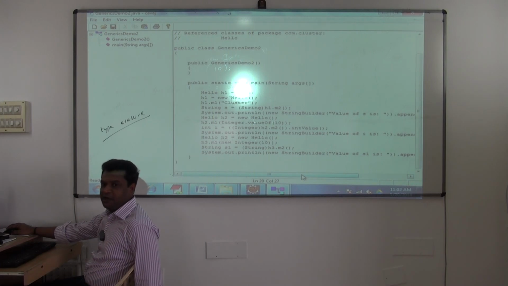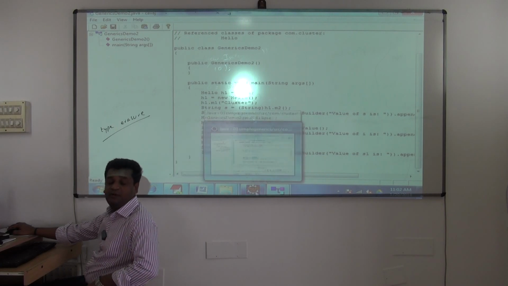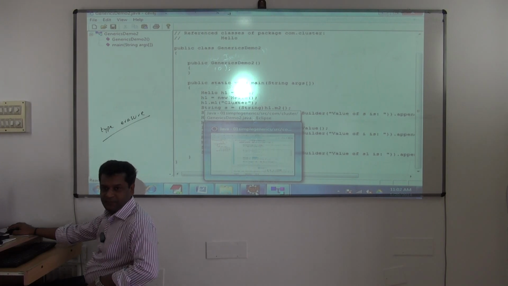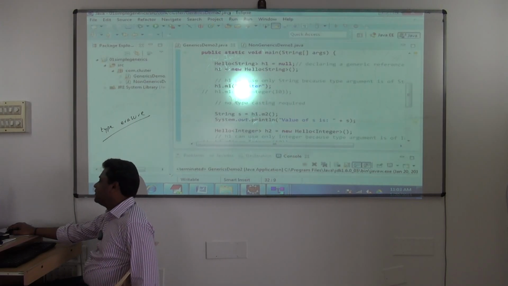Understood? So this is a very important thing that you have to understand. In fact, whatever feature, generics feature, you are using, it is only present at what? In the source code. It is not present in bytecode. Okay, it will be erased. So that's why that process is called erasure. Okay, fine now. So these many things we have covered.